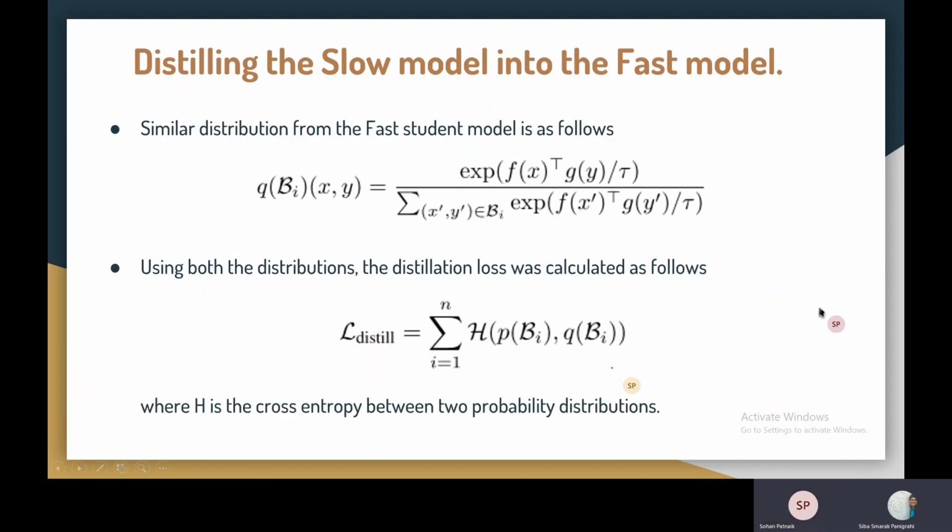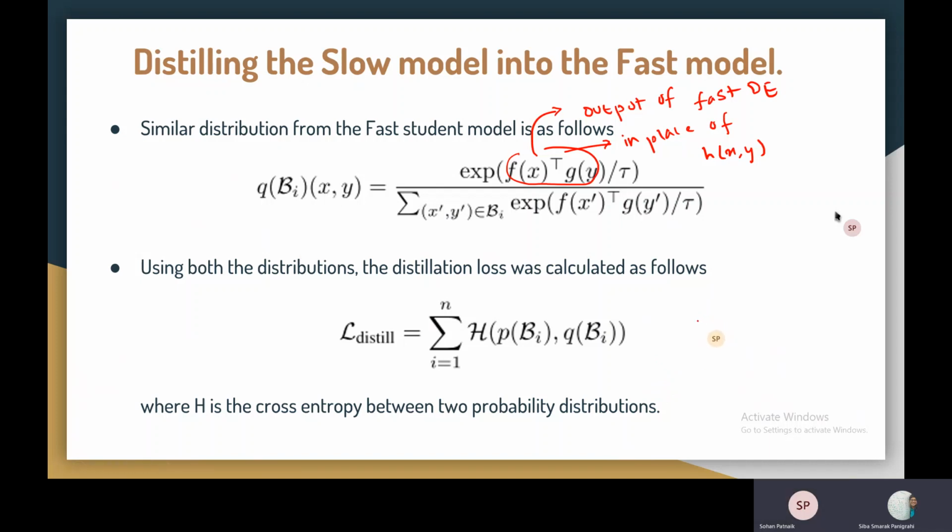Okay. Moving ahead, a similar notion is also used for the fast student model to calculate the probability distribution over the image text pairs. But instead of using hxy, we just replace it with the dual encoder similarity notion. That is simply the dot product between the image embedding fx and the text embedding gy. And rest all of the things remain same. So by this we get the distribution of the dual encoder model.